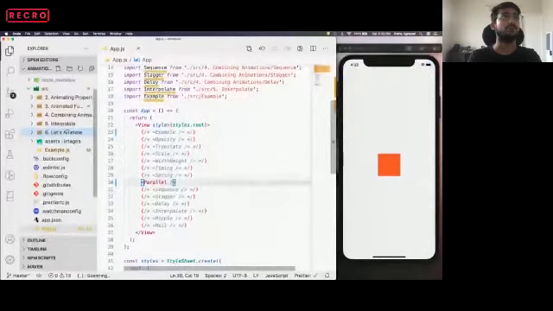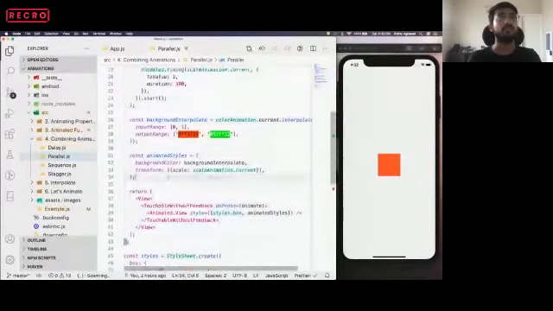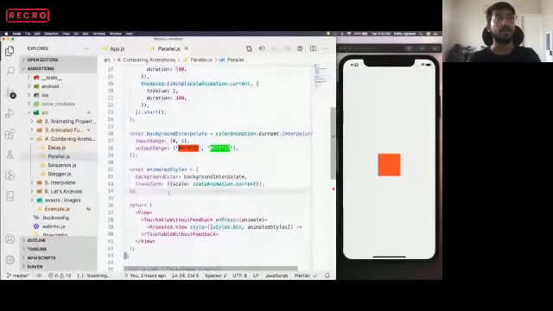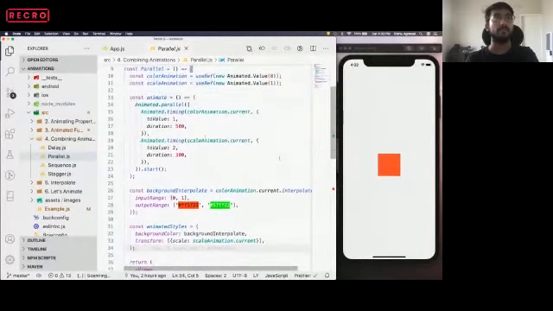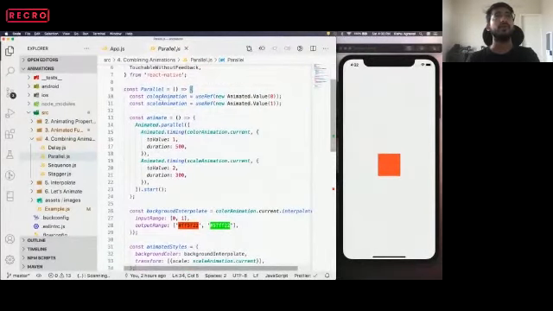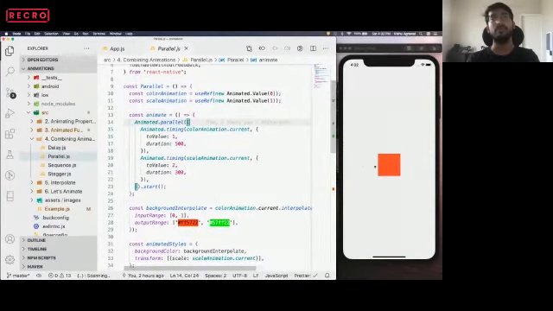Again, I have created a helper component. This parallel component has the same animated box that we were using. Now we are creating two animation values: one is color animation, one is scale animation. For color animation we start with 0, because we are defining the starting point, and for scale animation we start with 1.